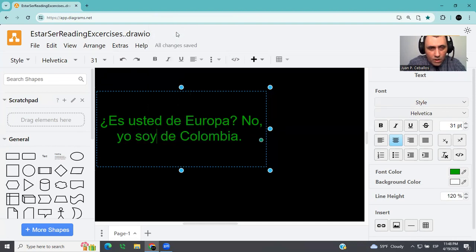Now the question is, why am I using ser and not estar? This question is, are you from Europe? No, I am from Colombia. You can guess it already. This is a point of origin and is first person singular. The answer is in first person singular. The question is in second person singular formal. That means usted. I'm asking you in a formal way. And I'm supposed to say I am, okay?